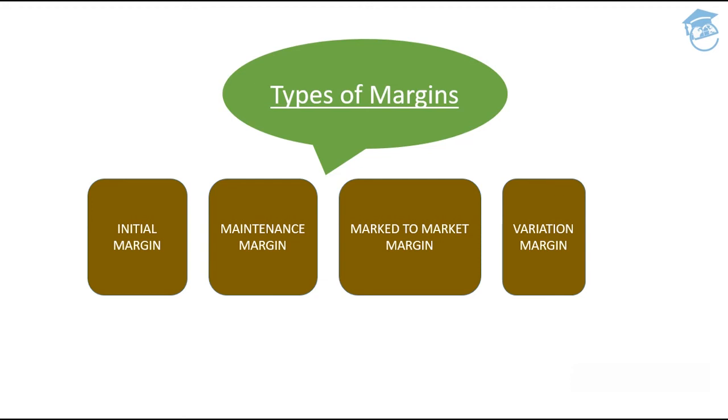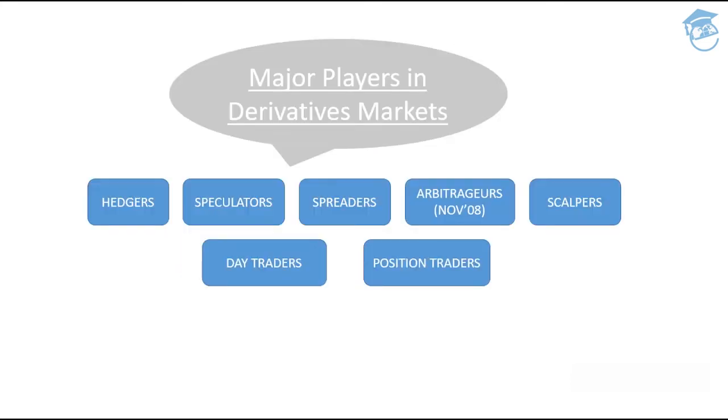So this was all about the types of margins. Okay, initial margin, maintenance margin, mark to market margin, and variation margin. I hope you guys are clear with each and every example that I made you understand this topic with. Now let's move towards the last topic of the day, and that is who all are the major players in the derivatives market.